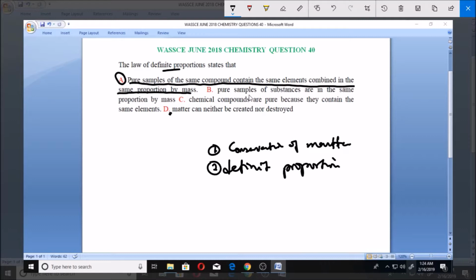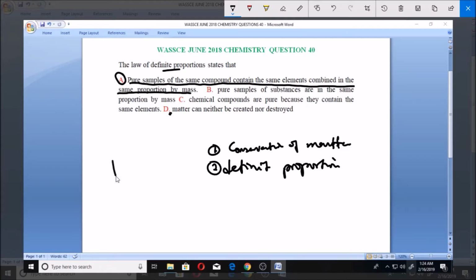The other two, pure samples of substances are in the same proportion by mass, this is wrong. And also, chemical compounds are pure because they contain the same elements, this is also a wrong statement and cannot be attributed to the law of definite proportions. So the right statement of the law is that pure samples of the same compound contain the same elements combined in the same proportion by mass.